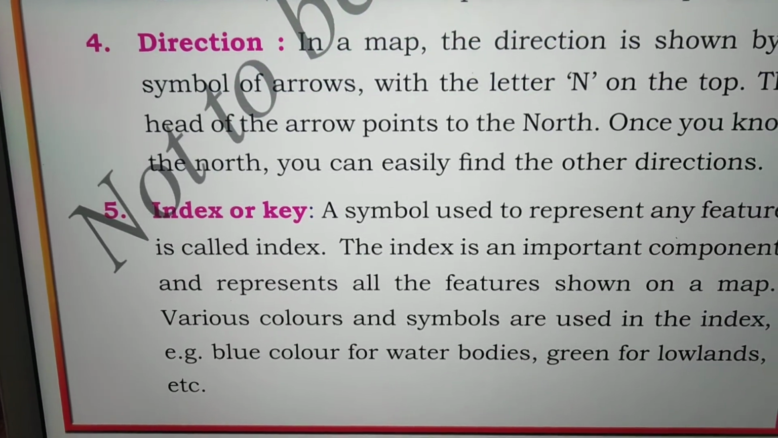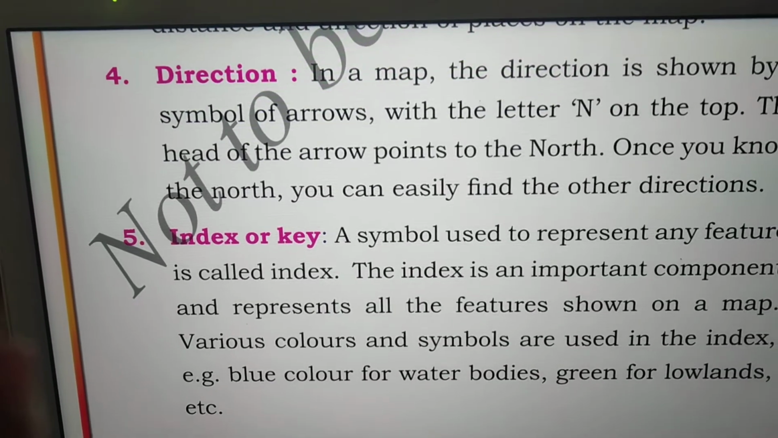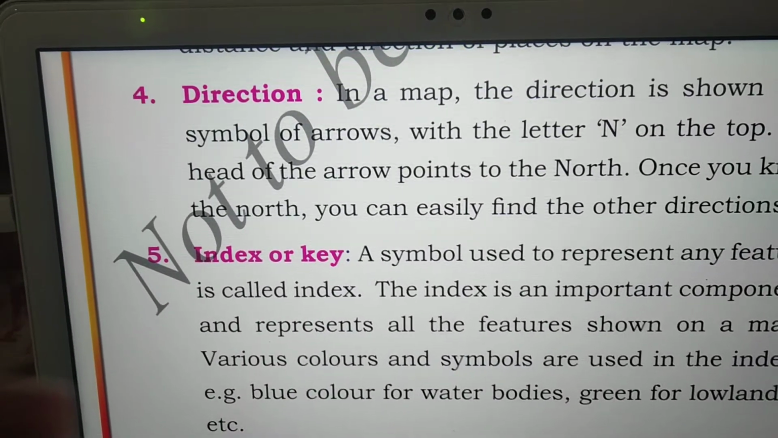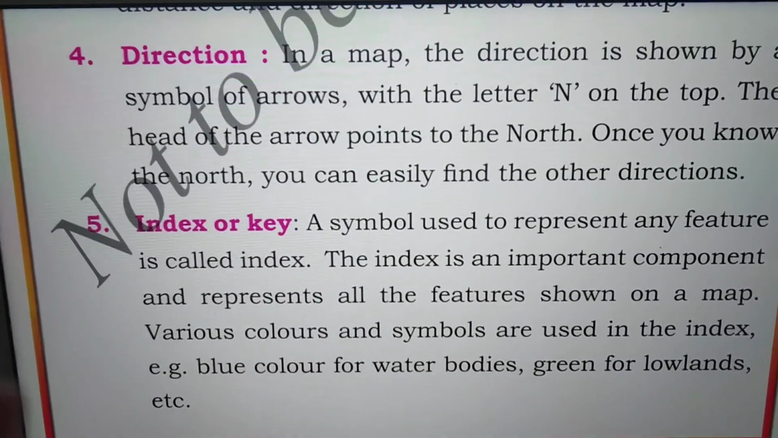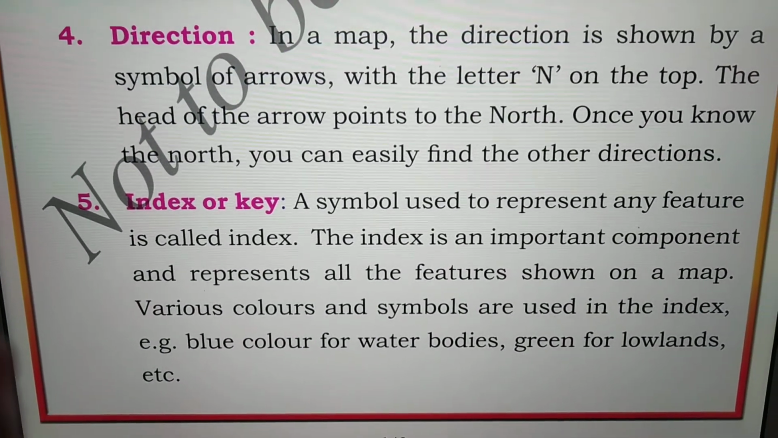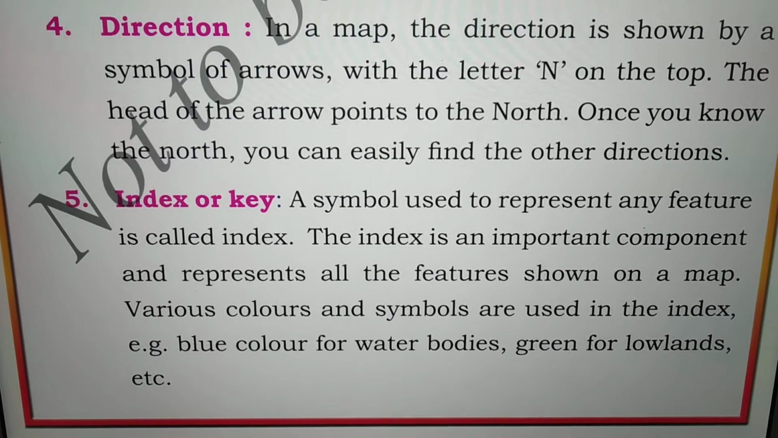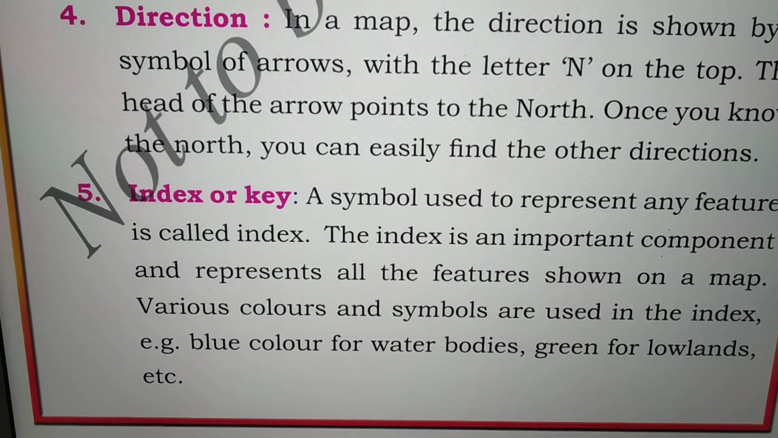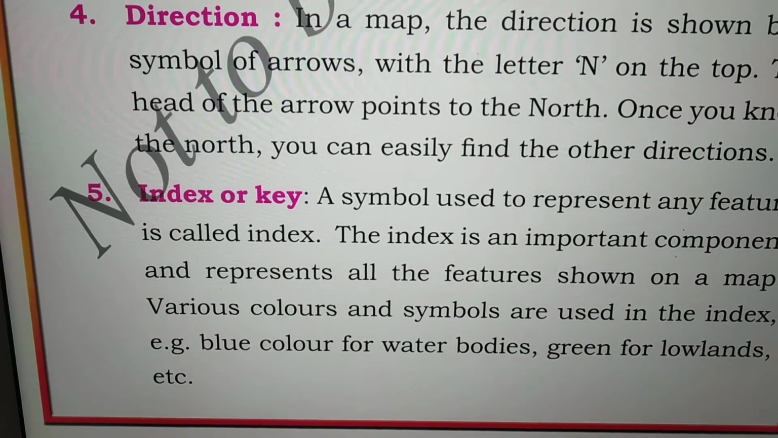See, for example, if every feature on the ground is marked with the same color or same type, we won't know what is what. That's why, for example, a hill station will be shown with a different color or symbol. Water bodies will use blue color and lowlands green color. Like that, different features are indicated using different symbols and colors. Understood? This is very important for us to understand the map. Clear, children? This is about our components.